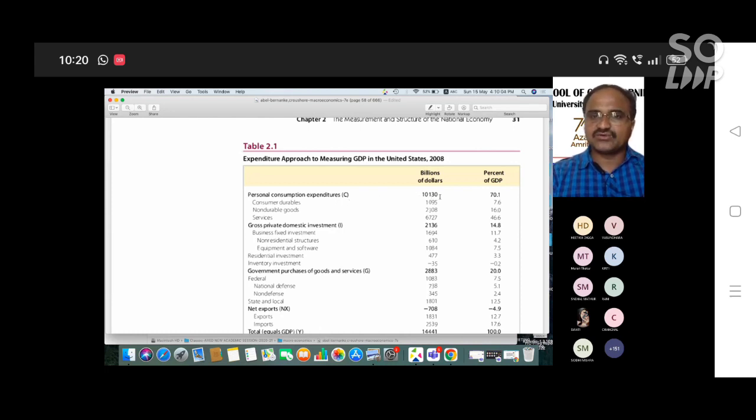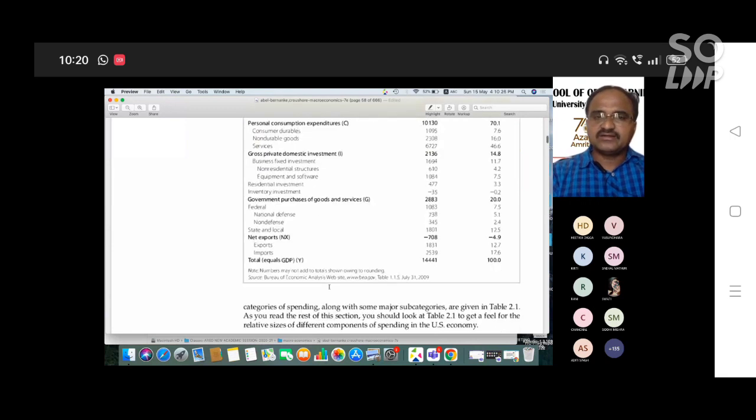Household consumption is $10,130, which is 70 percent. And I is the firm sector. The firm sector has to invest to produce goods and run businesses, in equipment and software, whatever it is. Different sectors show expenditure like this. Next, the government also spends on defense and nondefense, and state and local government expenditure. So this is the government expenditure.